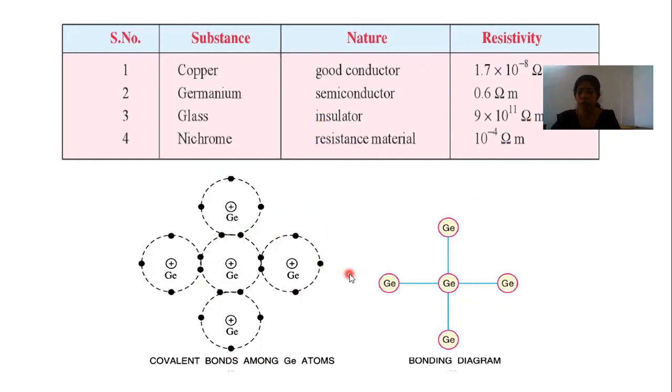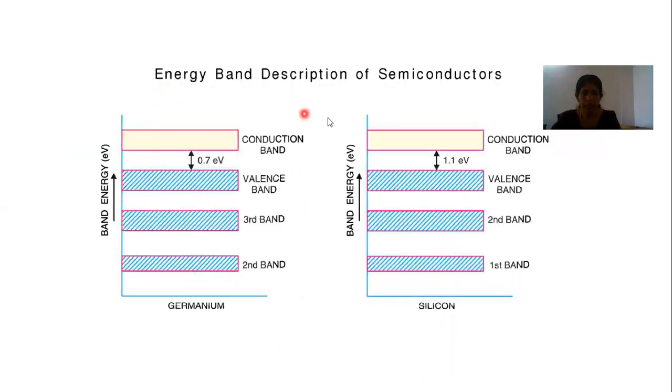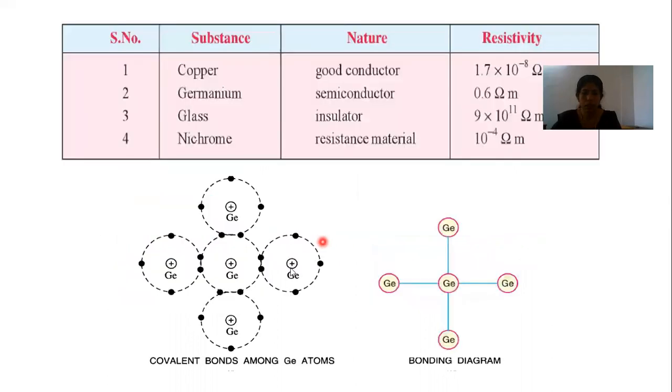Now we are going to study the energy band diagram, or description, of a semiconductor material. You can see that in the purest form there are actually no free electrons in the atom, but due to room temperature itself, some covalent bonds will be broken and some electrons will be detached from the atomic structure.